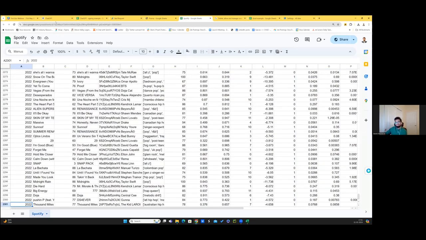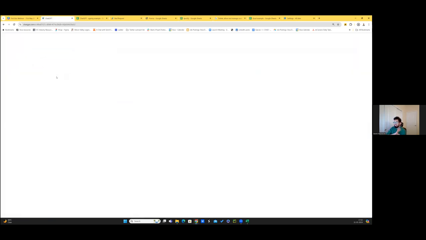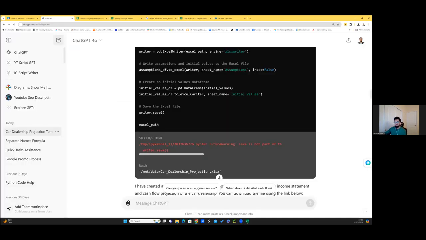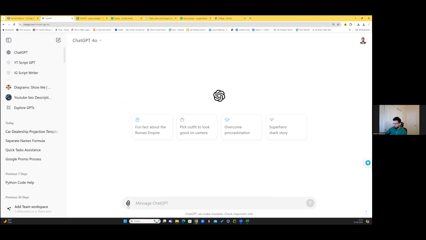Let us go to ChatGPT and do data analysis on it very, very easily. Let me open a new window. Here is an option to attach something.